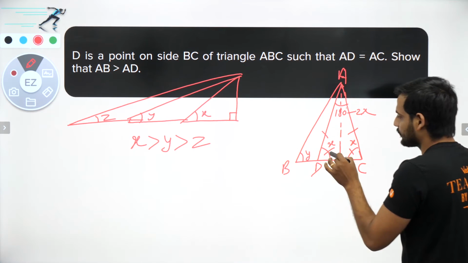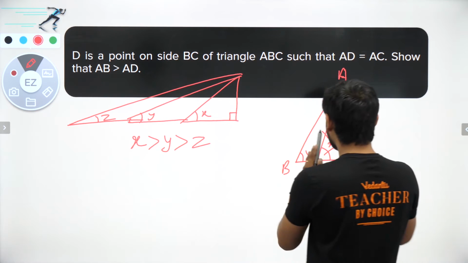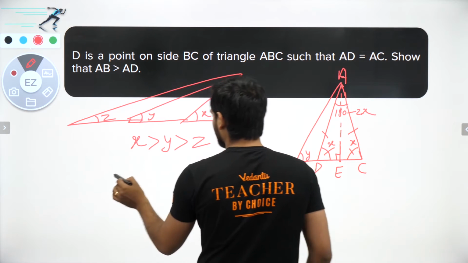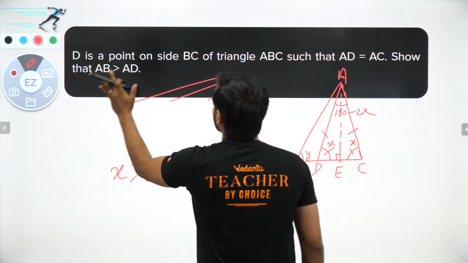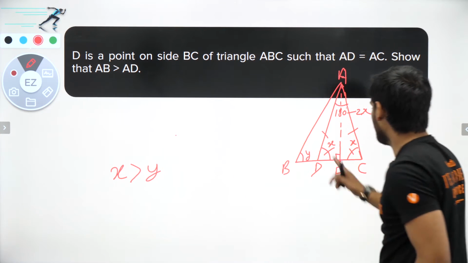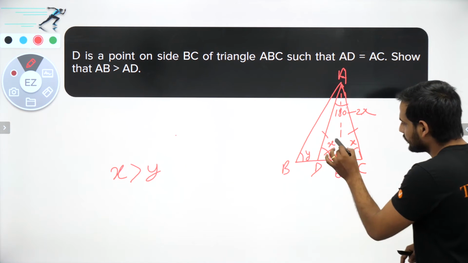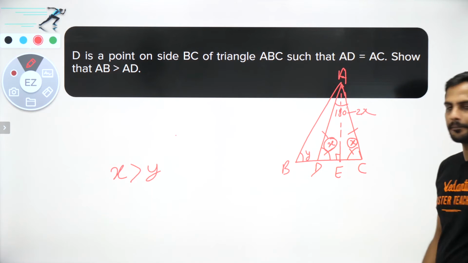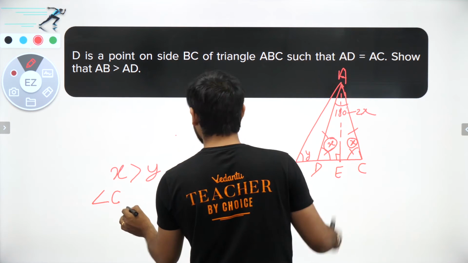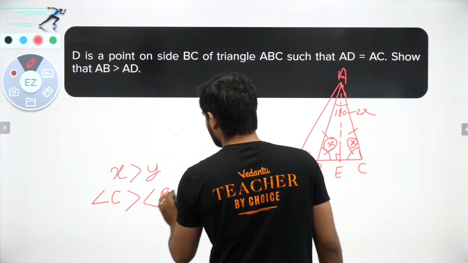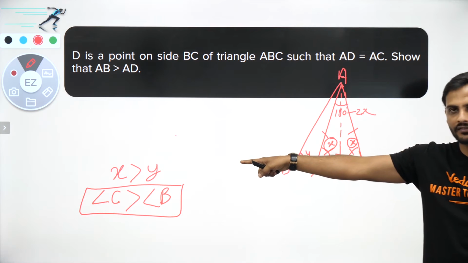Similarly, you can say this angle X will be greater than angle Y, because this is closer to this 90 degree setup. So I can say X is greater than Y. Simply we can prove it like this. Now, if X is greater than Y, we have proved it. So this is also X and this is also X. Correct? So from here I can say my angle C is greater than angle B, because I have proved X is greater than Y.